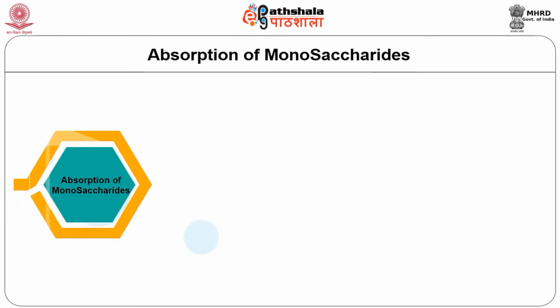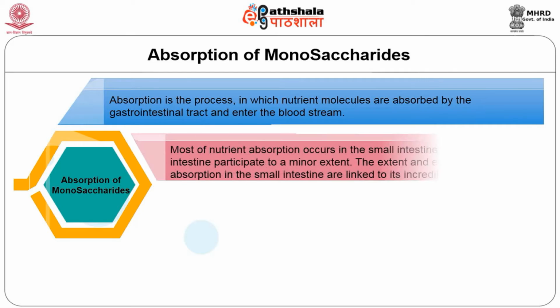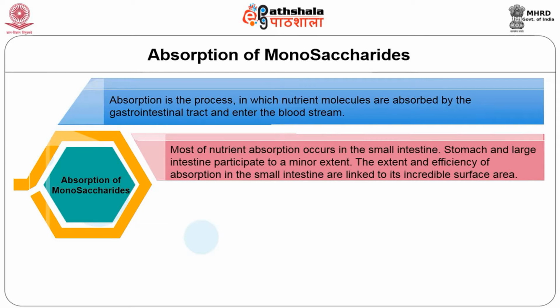Now we will see the absorption of monosaccharides. Absorption is the process in which nutrient molecules are absorbed by the gastrointestinal tract and enter the bloodstream. Most of the nutrient absorption occurs in the small intestine. The stomach and large intestine participate to a minor extent. The extent and efficiency of absorption in the small intestine are linked to its incredible surface area.